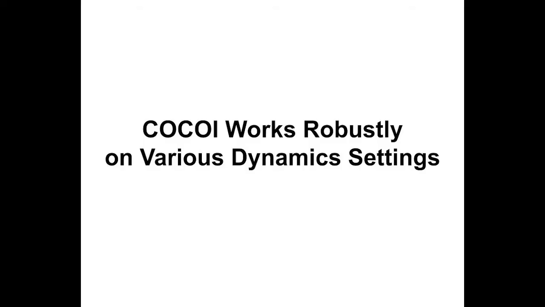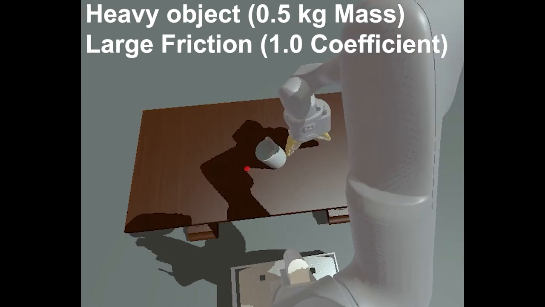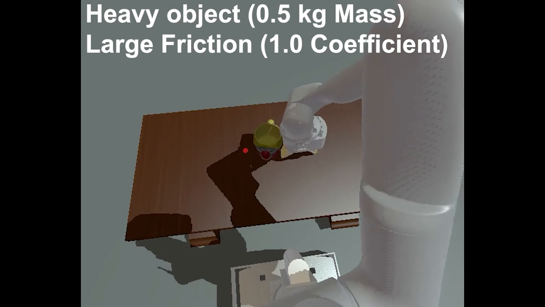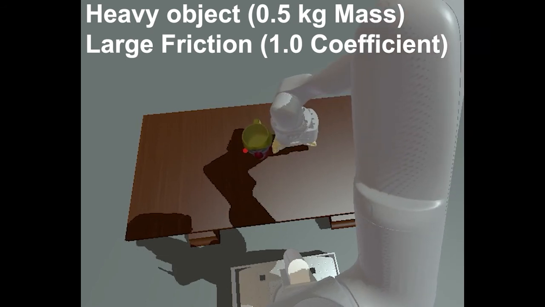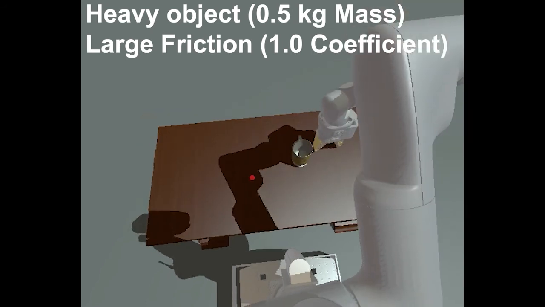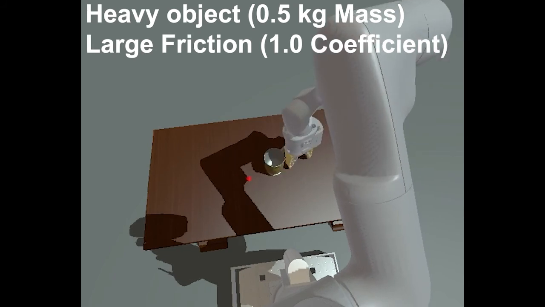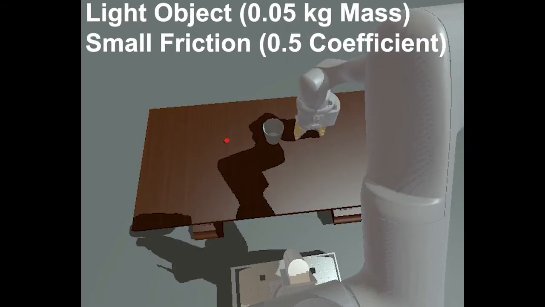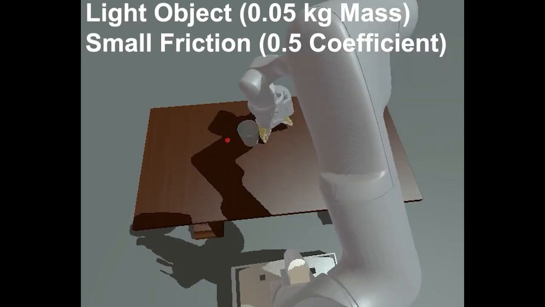CoCoI works robustly on various objects and different dynamic settings. For example, pushing a heavy object with large friction, which is easy to tilt and fall. And for a light object with small friction, which is slippery.